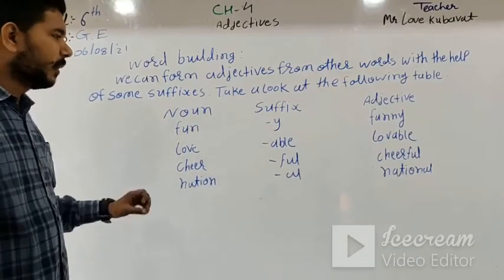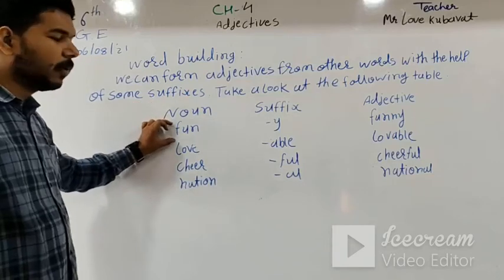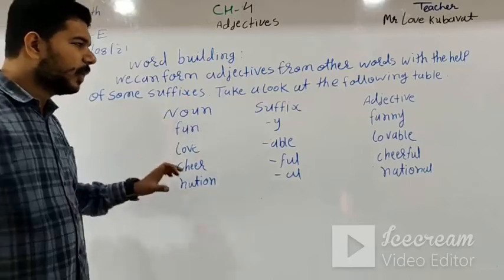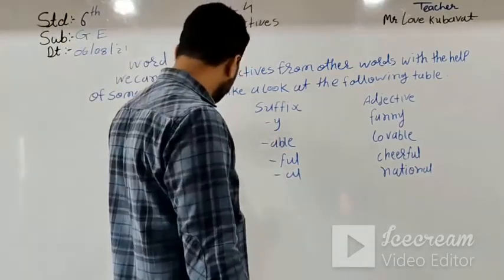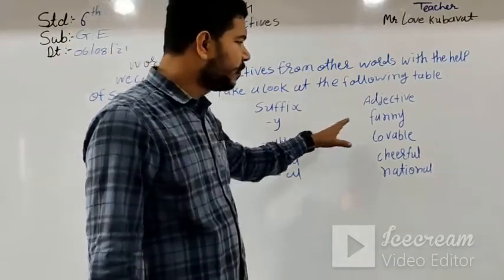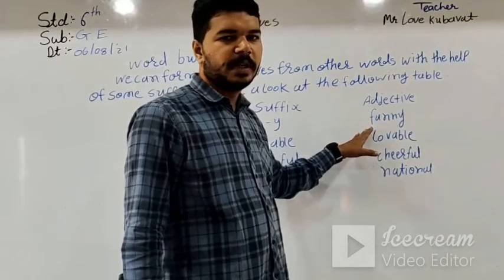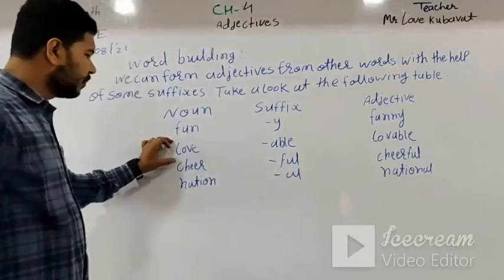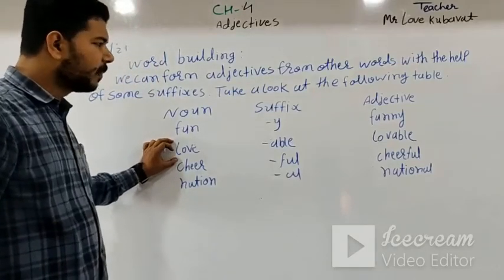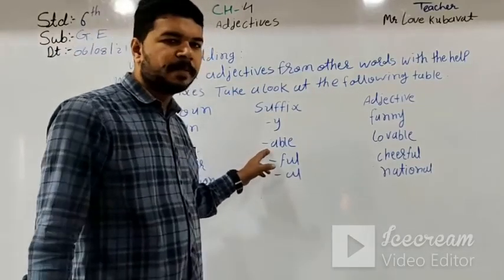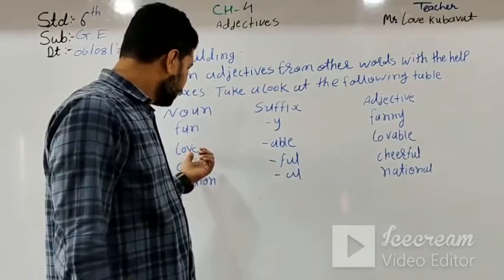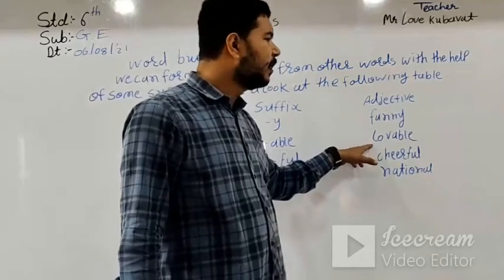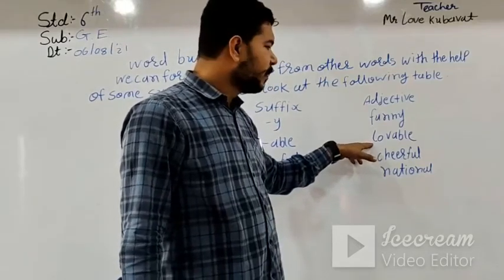Take a look at the following table. For the example, noun is fun and the suffix is y. So here addition fun and y is equal to adjective funny. Our adjective is funny, and then the next noun is love and the suffix is able. Love plus able, that is addition, is equal to adjective lovable.